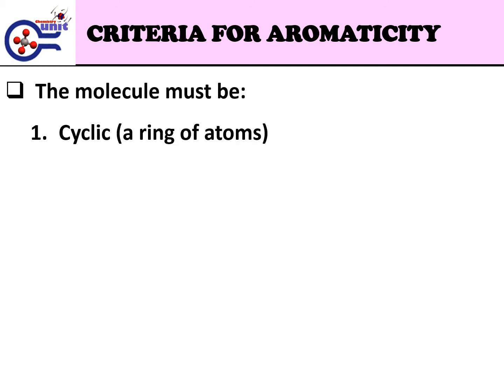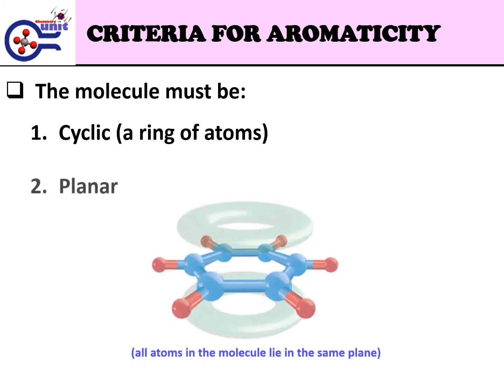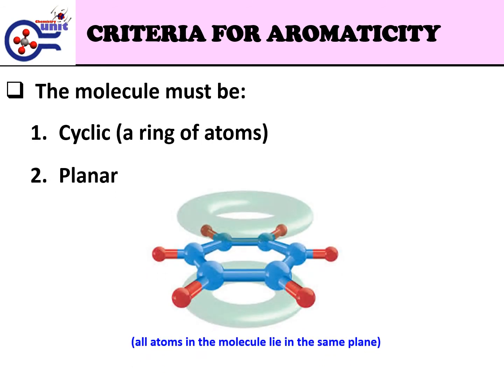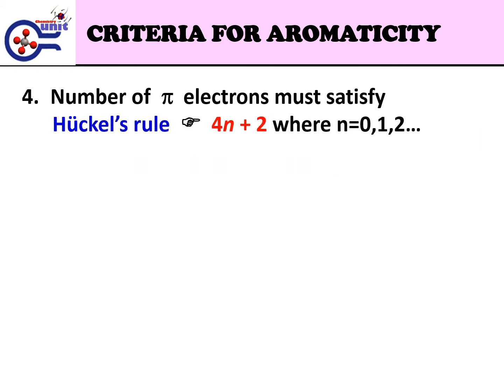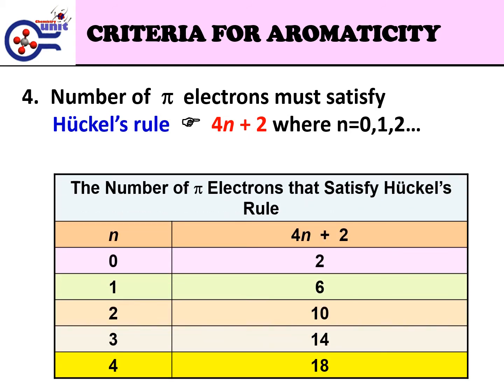So, what are the criteria for aromaticity? The molecule must be, first, cyclic, a ring of atoms; second, planar, where all the atoms in the molecule lie in the same plane; third, completely conjugated, which means delocalized electrons in compounds with alternating single and multiple bonds; fourth, the number of pi electrons must satisfy Huckel's rule, which is 4n plus 2, where n equals 0, 1, 2, and so on.